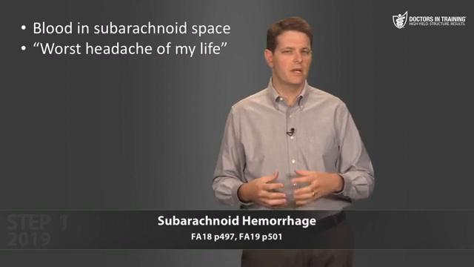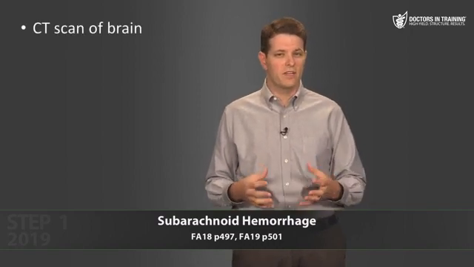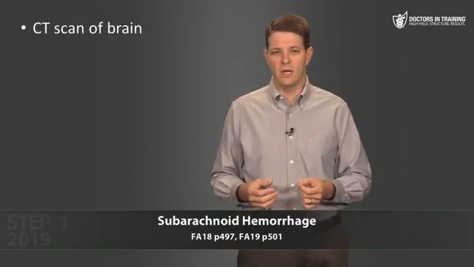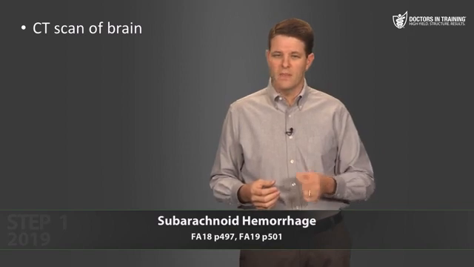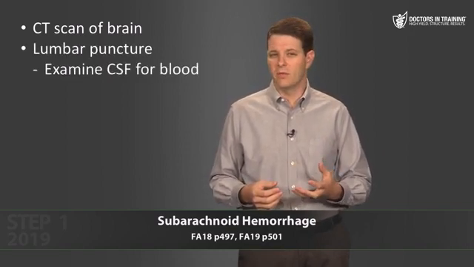Any patient who comes in complaining of the worst headache of their life needs to be worked up for a subarachnoid hemorrhage. You're going to start with a CT scan of the brain to see if there's any blood. But if you don't see any blood, you're not finished with your workup. The next thing you would do is a lumbar puncture to examine the CSF for any evidence of blood.